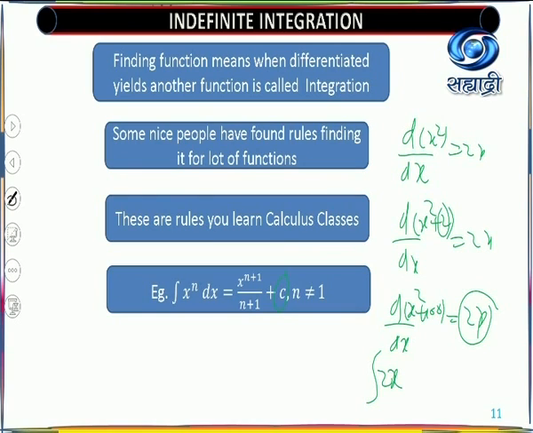So integration of 2x dx is equal to what? You will get 2 into x raised to... exactly the reverse process. What is that reverse process? Here in the derivative, what are you doing? In the derivative of x raised to n, you take n here, and the power of x is reduced by 1. What happens in the integration? The power of x is increased by 1.